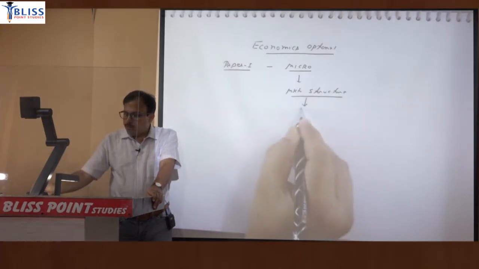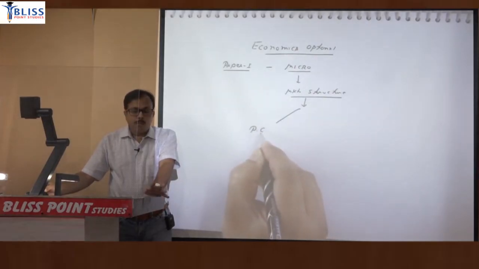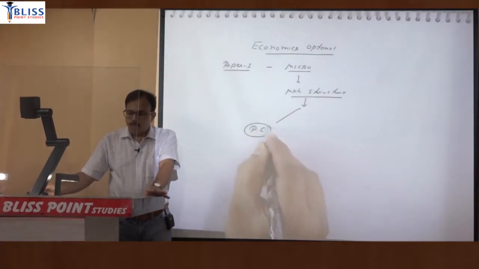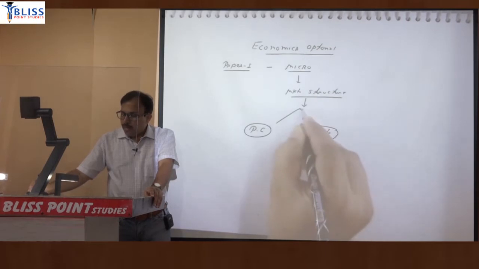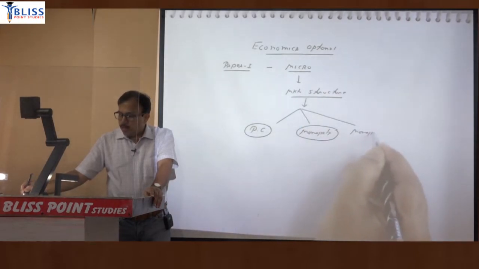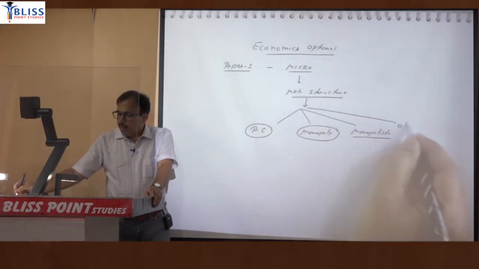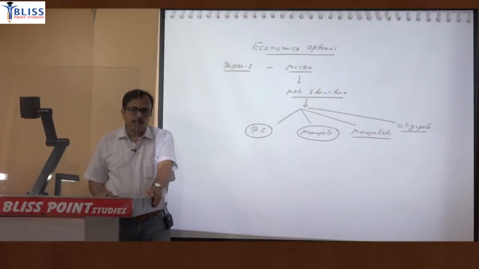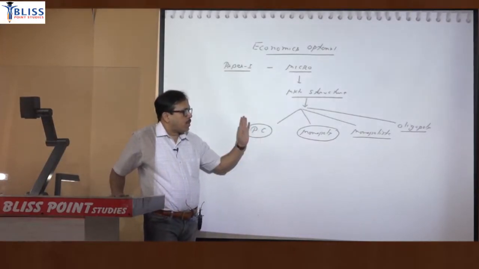So based upon number of seller, the market can be perfectly competitive if there are large number of seller producing homogeneous product. The market could be monopoly if it is characterized by presence of only one seller. It could be monopolistic in nature if there are large number of seller producing differentiated product, and it will be oligopoly in nature if there are few big sellers in the market. So broadly you divide market structure into 4 parts: perfect competition, monopoly, monopolistic and oligopoly.